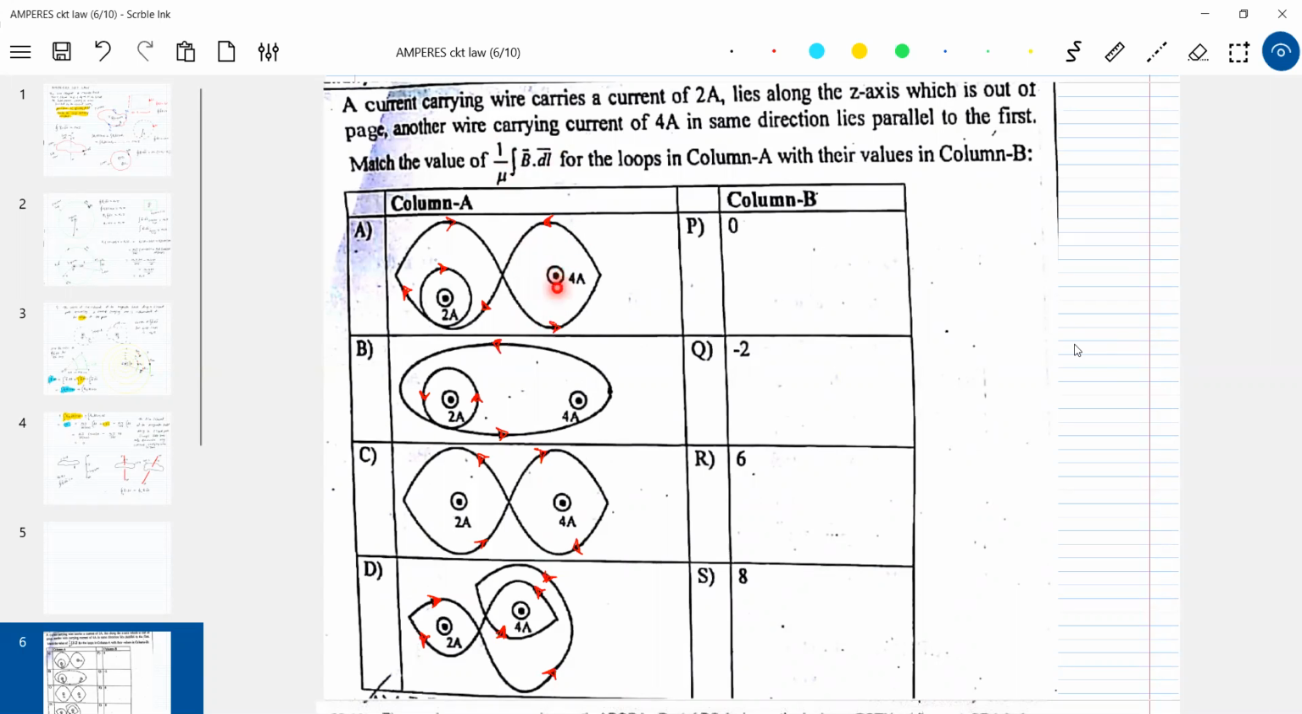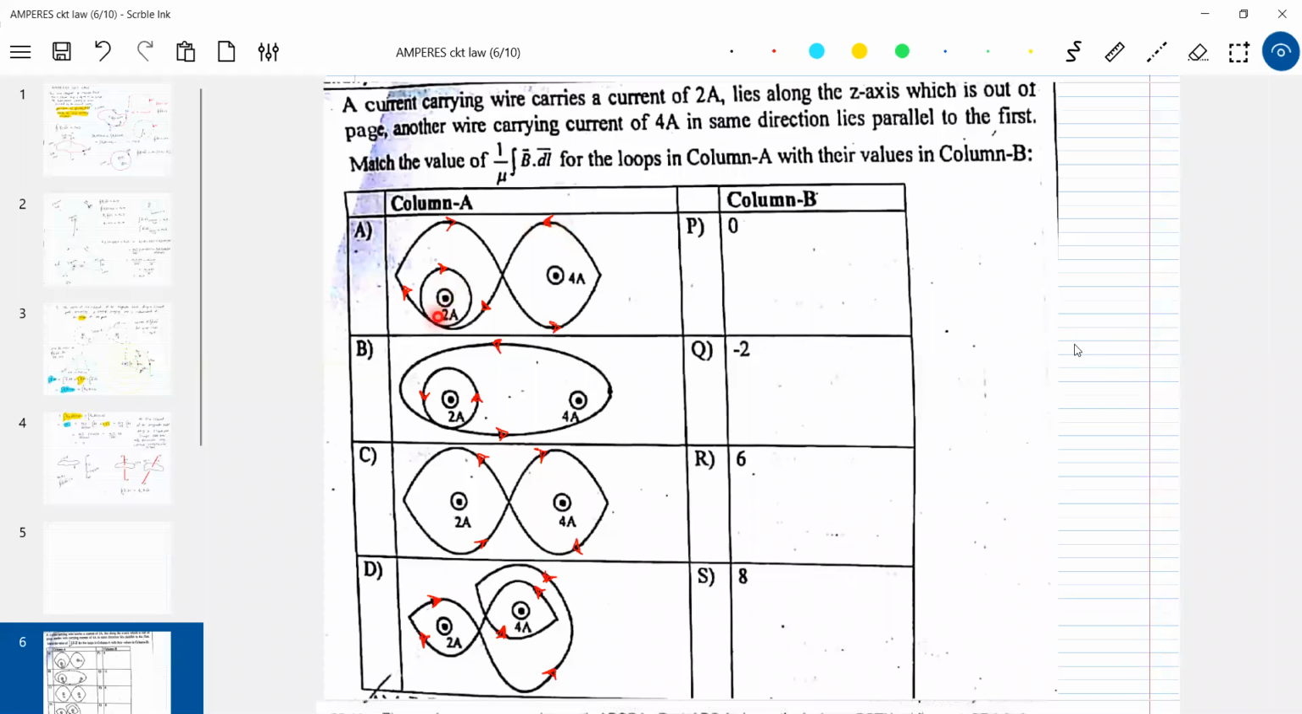This 4 ampere long wire will produce B bar in concentric circles, anti-clockwise. Everywhere B bar will be in this direction. So the value of this will be plus 4. Then I'm going to go around like this. Then this will be how much? It will be opposite, no? So minus 2. And here again for this loop, B bar due to this 2 ampere will be in this direction, but we are integrating opposite. So shall I take plus 2 or minus 2? Minus 2.